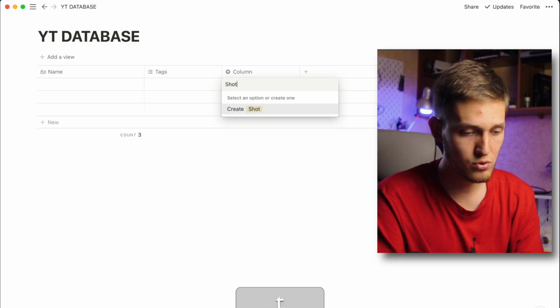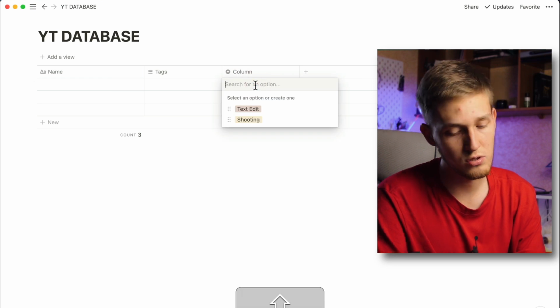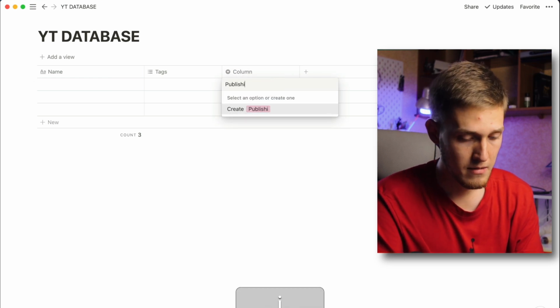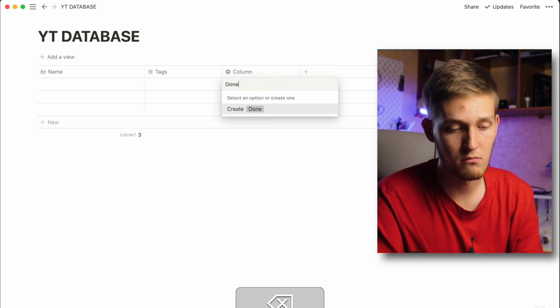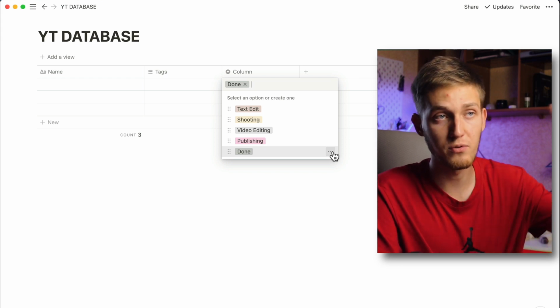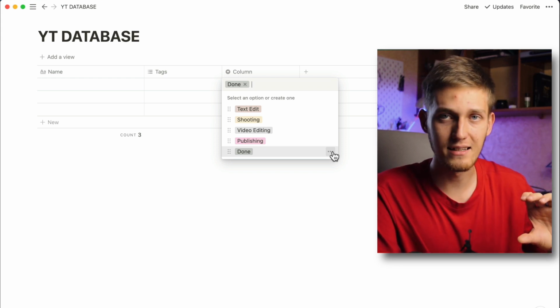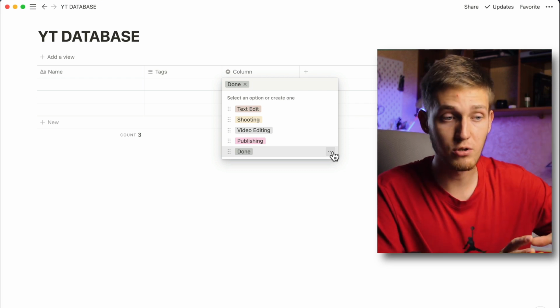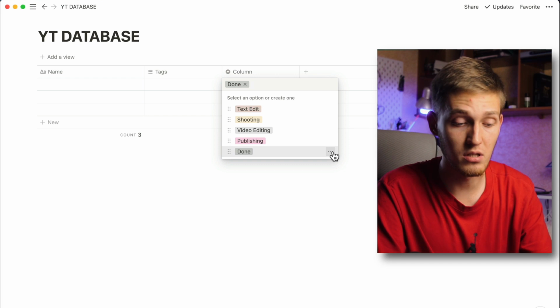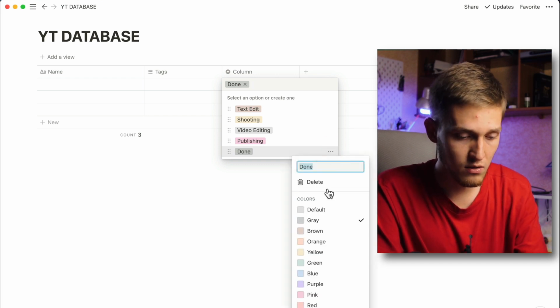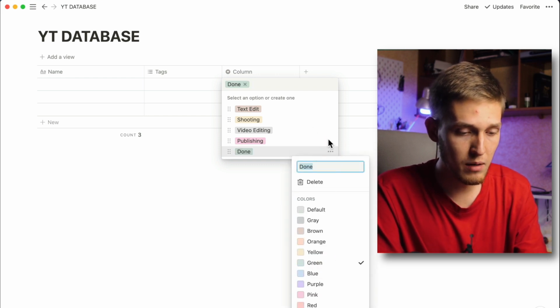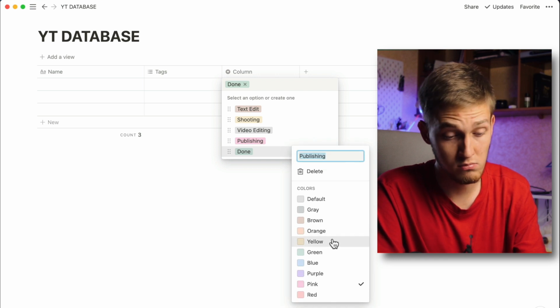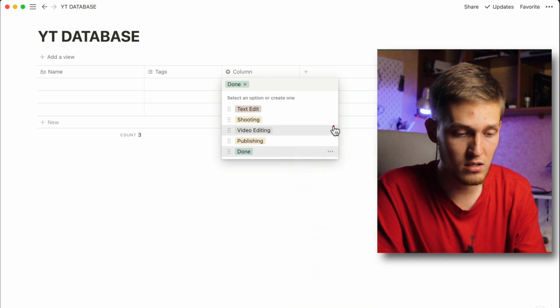Next one will be shooting. Then we'll choose video editing. And done. You can use different colors, for example, from red, the base level when you have nothing, and a green level when you already published your video and you can forget about it. Click on done, these three dots, and choose green. Publishing will be yellow.